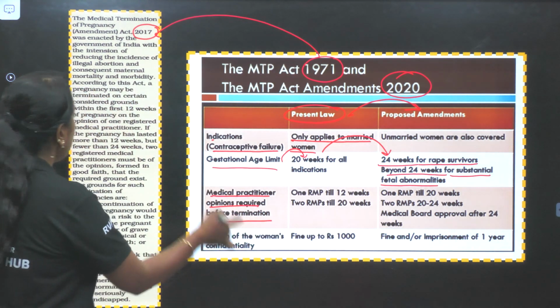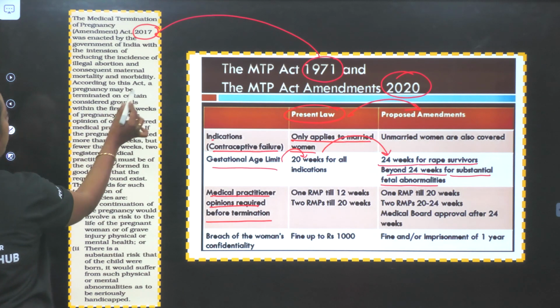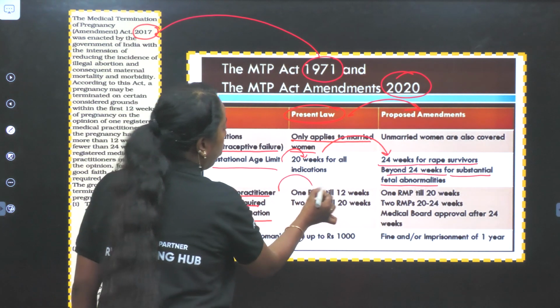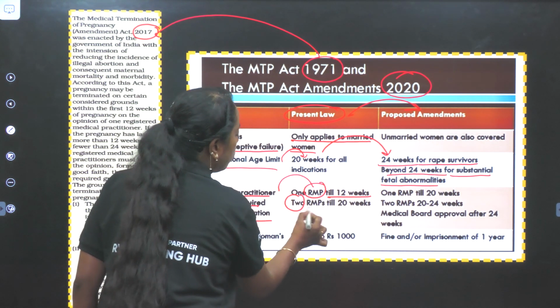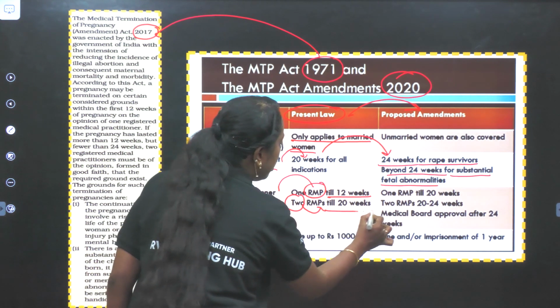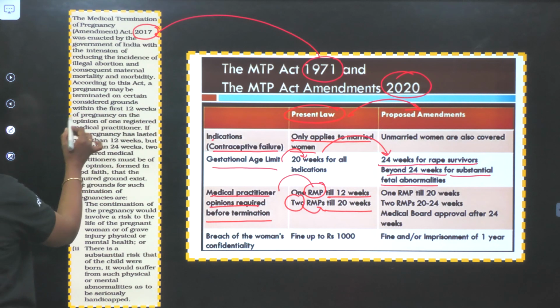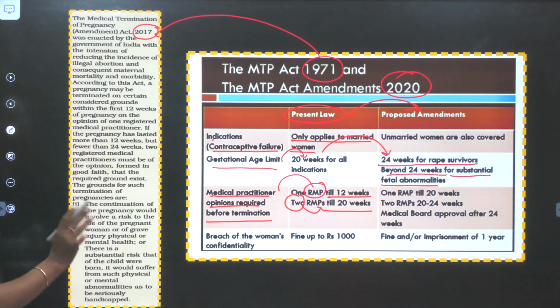Please understand the same sentence is given here. See here in this point, I don't know whether this particular page is clear. Now I'll just read: 1 RMP till 12 weeks, 2 RMPs till 20 weeks. That is the sentence which is clearly given. I will just highlight it. Please cross-check it with your NCERT if these sentences are not that clear.